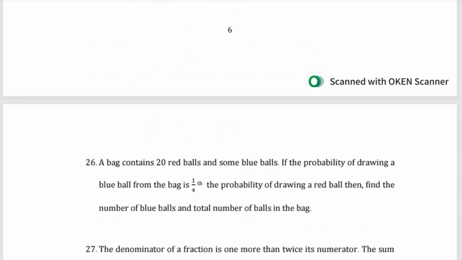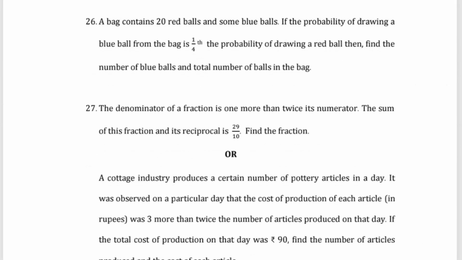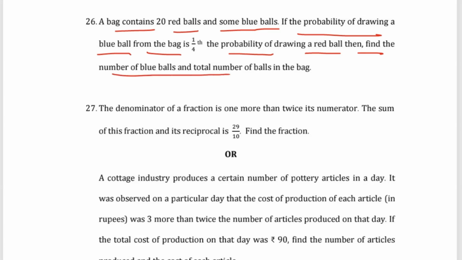So moving on with the next question, question number 26. A bag contains 20 red balls and some blue balls. If the probability of drawing a blue ball from the bag is 1 by 4th the probability of drawing a red ball, then find the number of blue balls and the total number of balls in the bag.